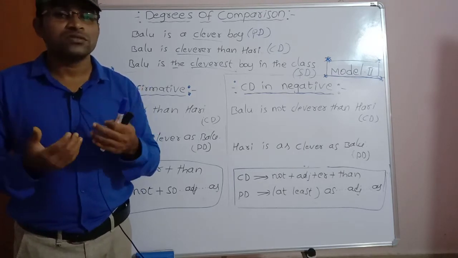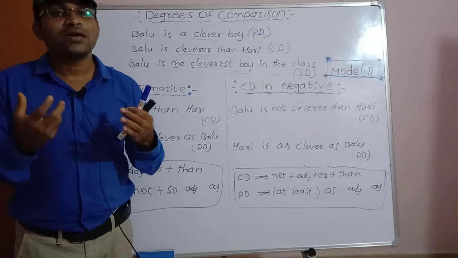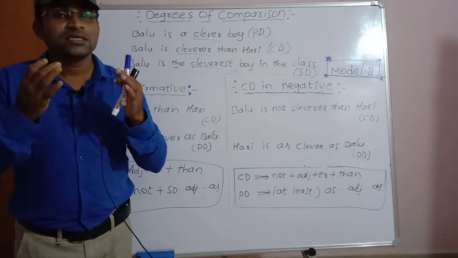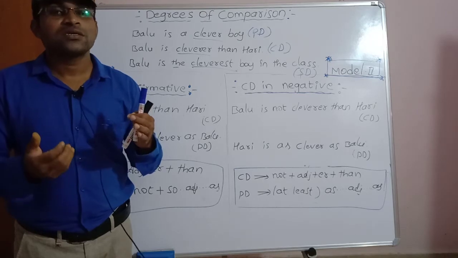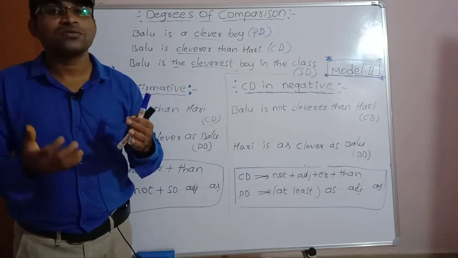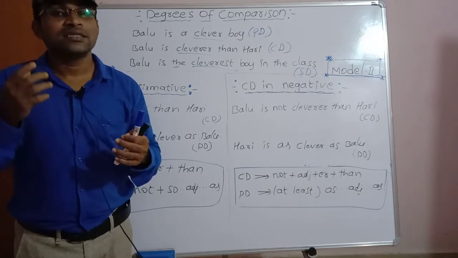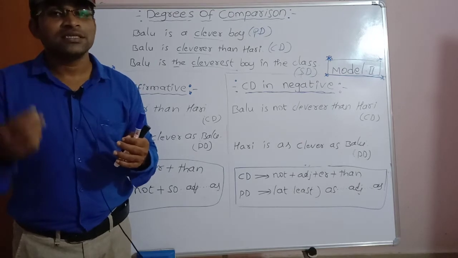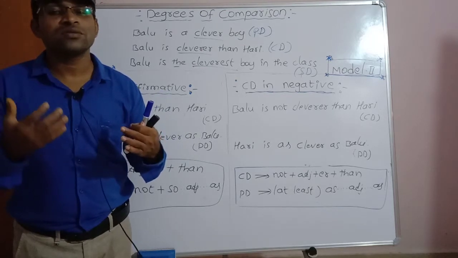Short adjectives, or mono and disyllabic adjectives, take er and est as suffixes to form the comparative and the superlative degrees. We add the suffixes er and est to form both degrees.